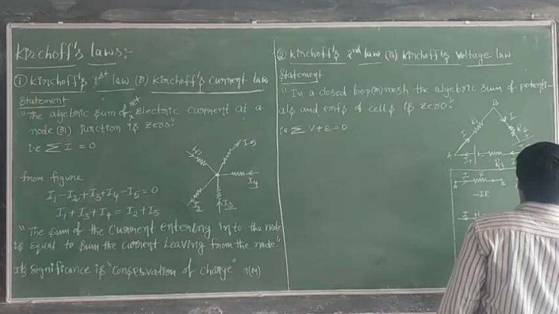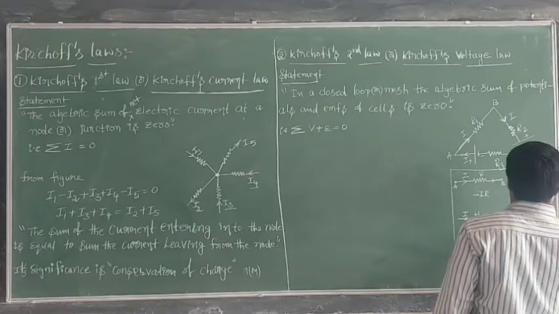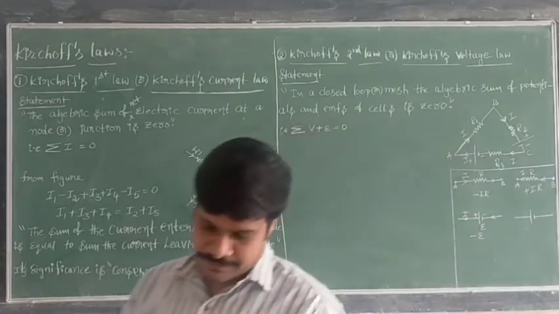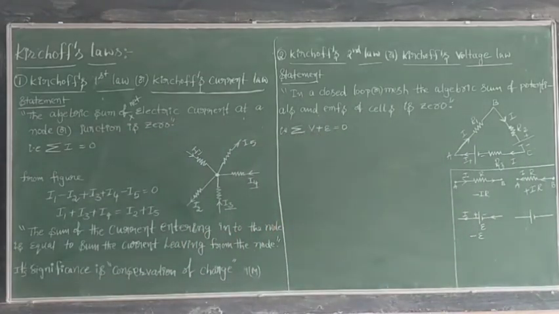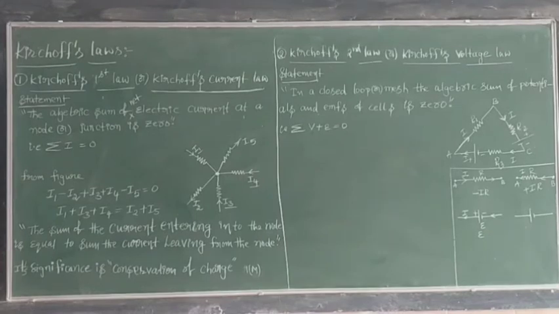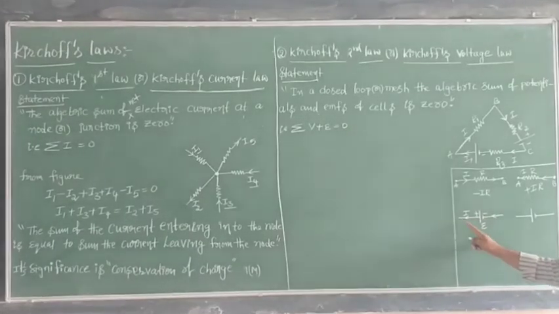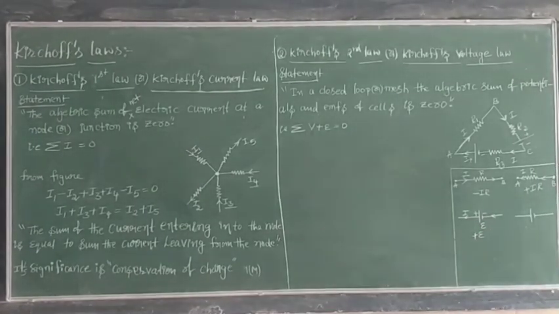Now another case. Suppose, just a minute. When the current is flowing from negative to positive, as you are observing here, in that case EMF is positive.